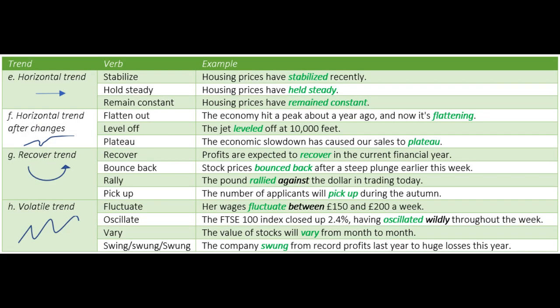E. Horizontal trend, stabilize. Example, housing prices have stabilized recently. Hold steady. Example, housing prices have held steady. Remain constant. Example, housing prices have remained constant.